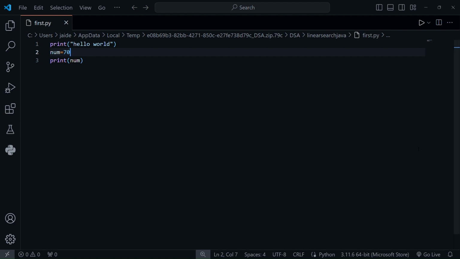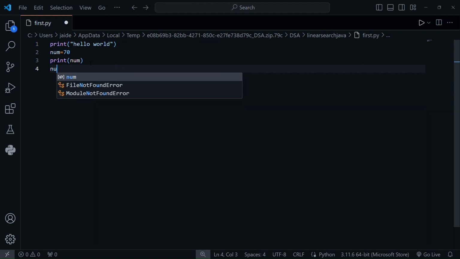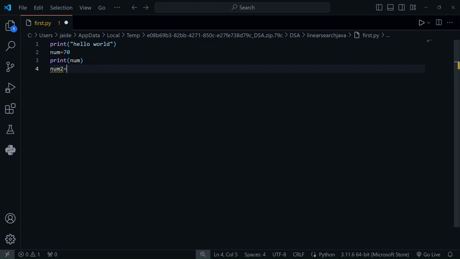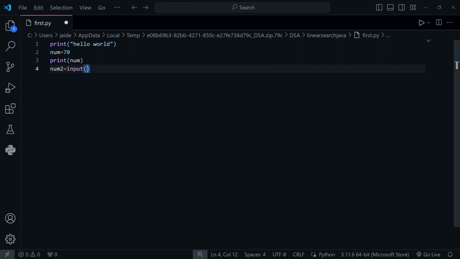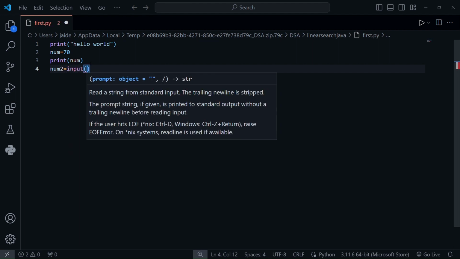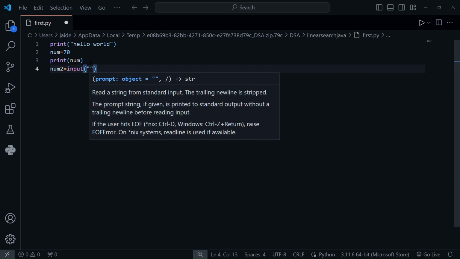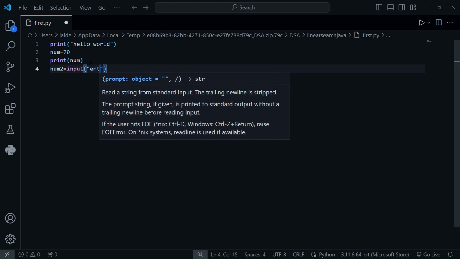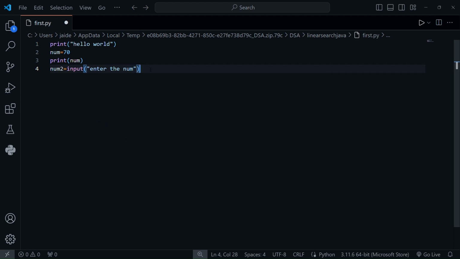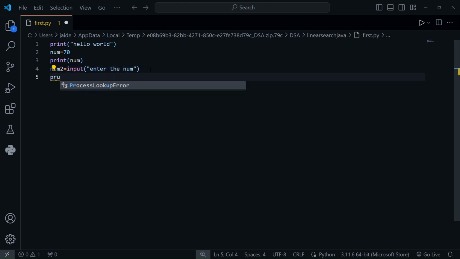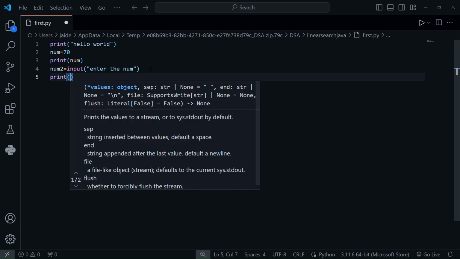Now if we want to take input from the user, we write num2 equal to input, bracket, string, and give some message like enter the num, and then print num2.